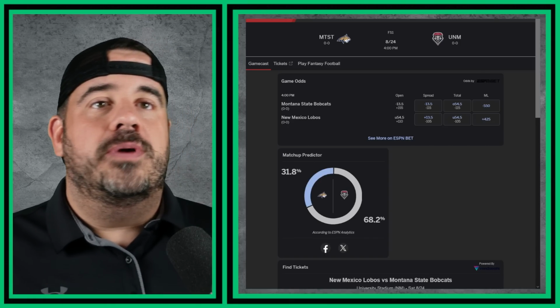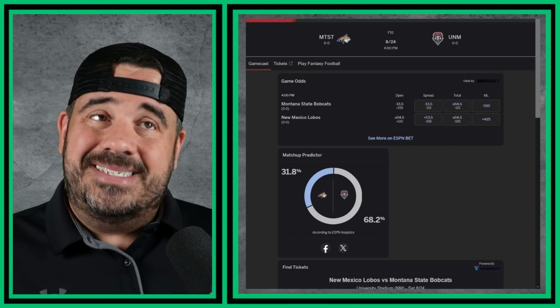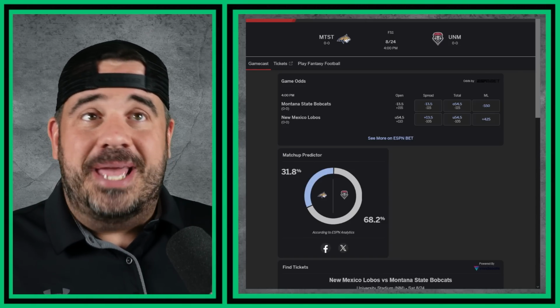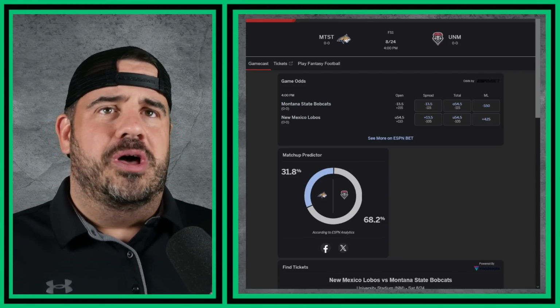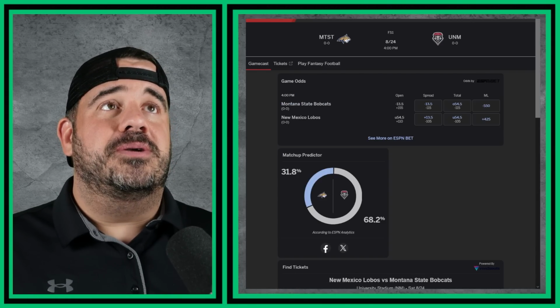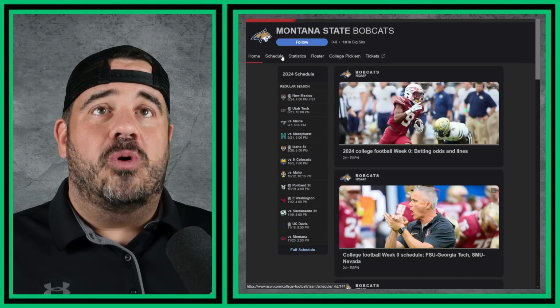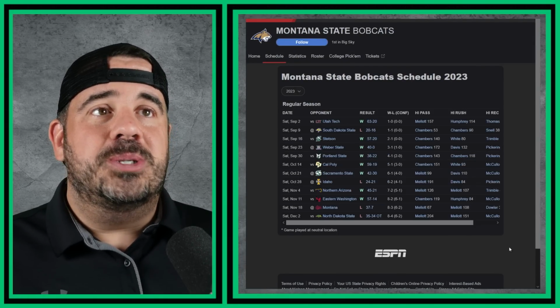So here we go. We can look at the line. Montana State is favored by 2 touchdowns over New Mexico. And people will see that and be like, what? No shot. But then you have to look at how Montana State was last year. You've got to see their whole schedule. Let me load this up real quick. Let me look at 2023 and show you how they did.